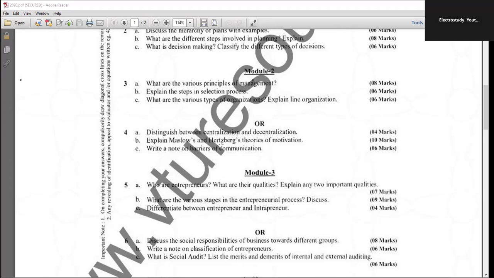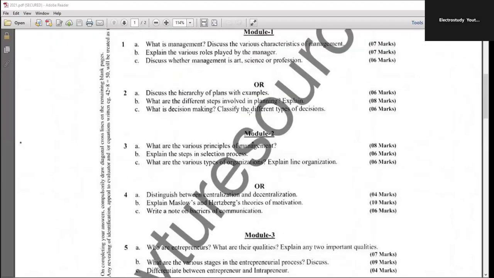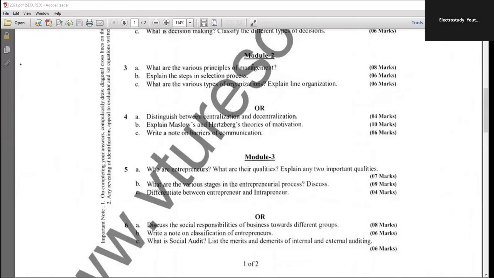Then explain Maslow's, then Herzberg's theories of motivation. Then note the barriers of communication. What are the major barriers? So this is also a most important thing. Now in Module 2, you can see principles of management, then selection process, types of organization, Maslow and Herzberg theories, centralization and decentralization, barriers of communication. Those are quite important.